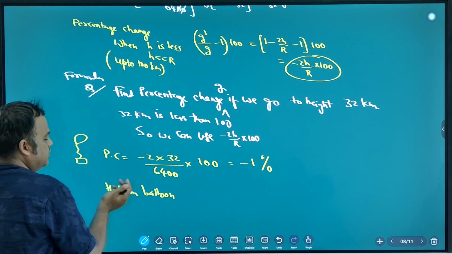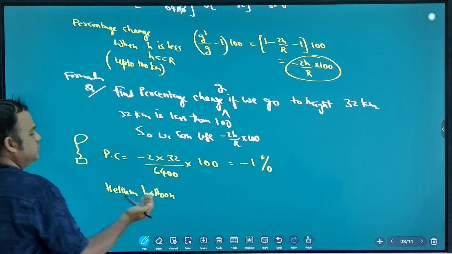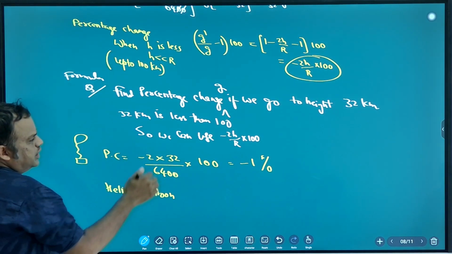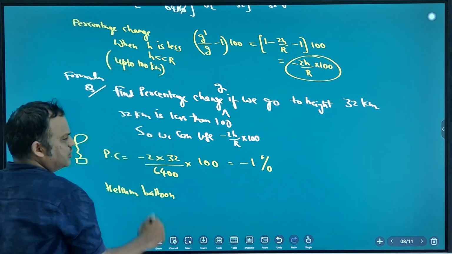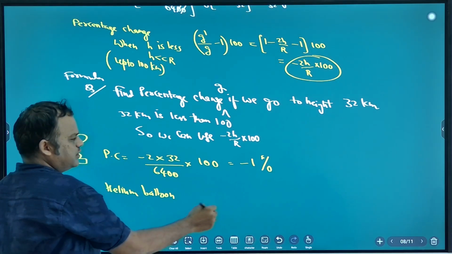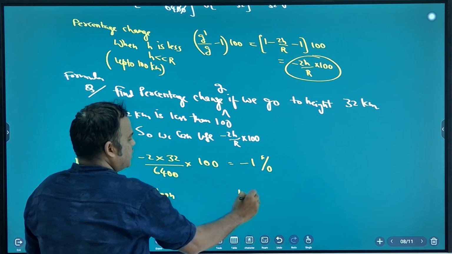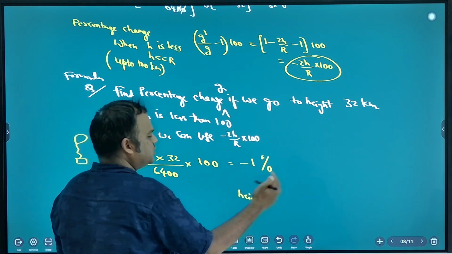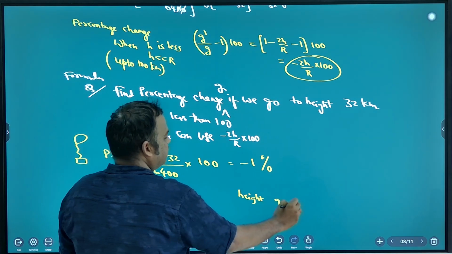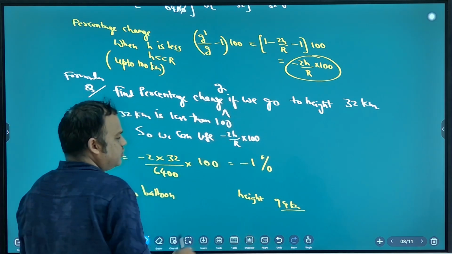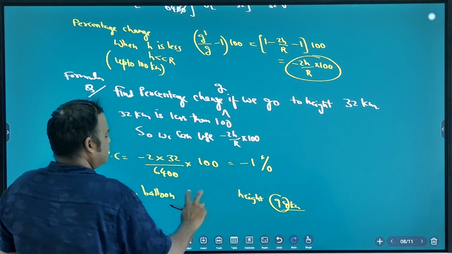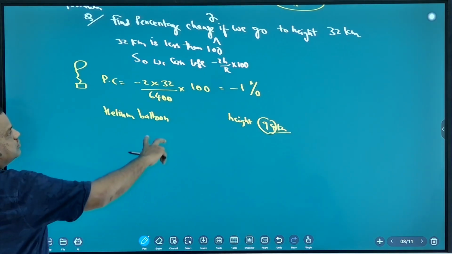Helium is lighter than air, the balloon will rise. It will take you up to a lot of height. What is the height of atmosphere? Atmosphere is up to 100 kilometer, almost around 94 kilometer. So you can go up to 94 kilometer. Are you getting or not? So gravity will decrease.